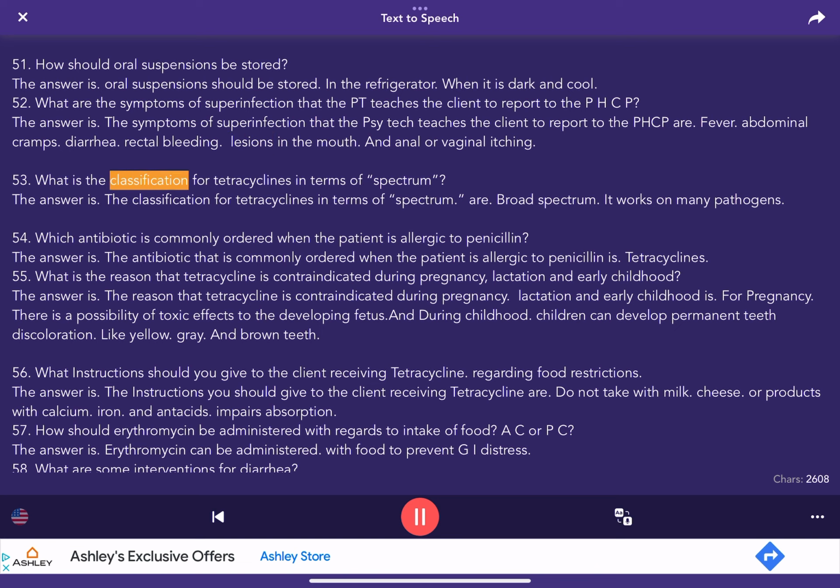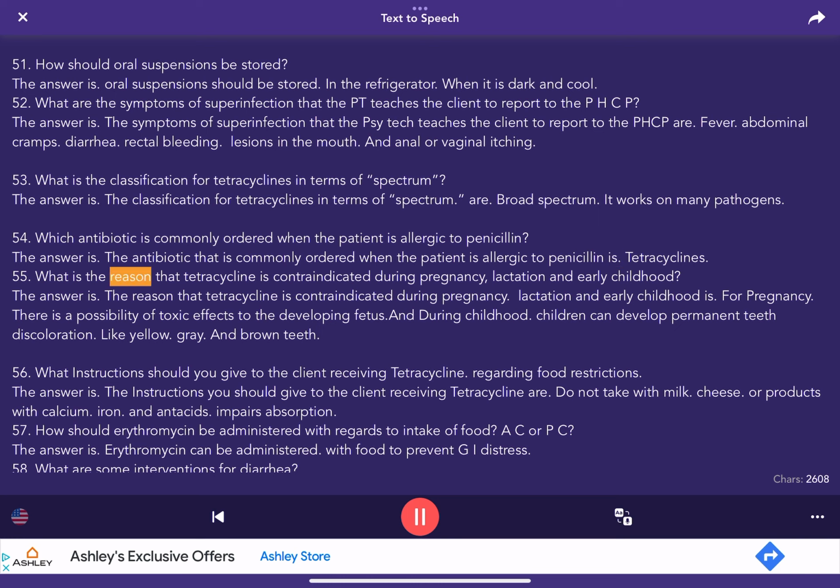53. What is the classification for tetracyclines in terms of spectrum? The answer is the classification for tetracyclines in terms of spectrum is broad spectrum. It works on many pathogens. 54. Which antibiotic is commonly ordered when the patient is allergic to penicillin? The answer is the antibiotic that is commonly ordered when the patient is allergic to penicillin is tetracyclines.